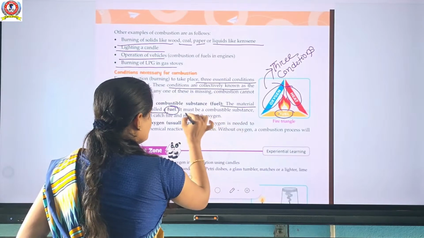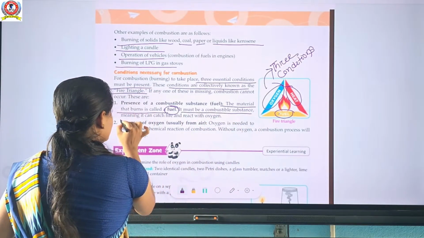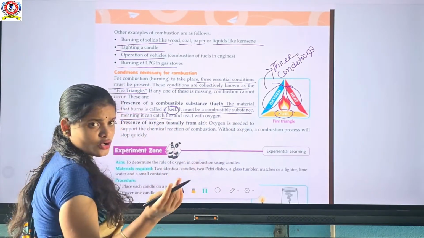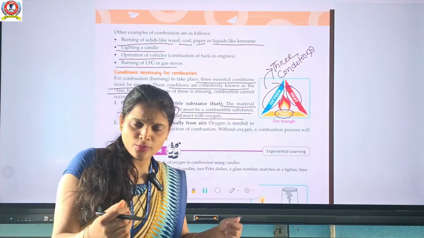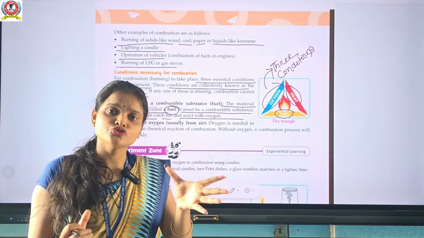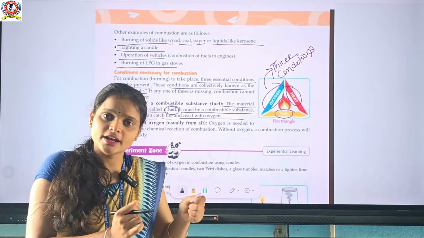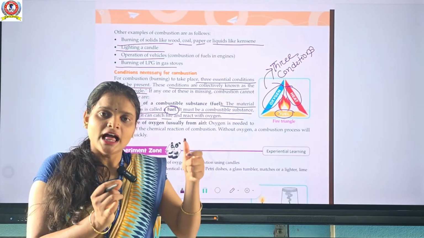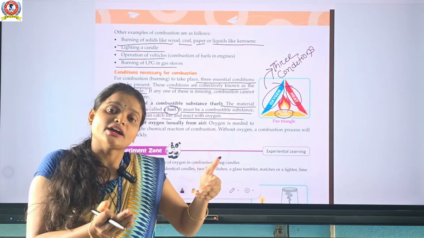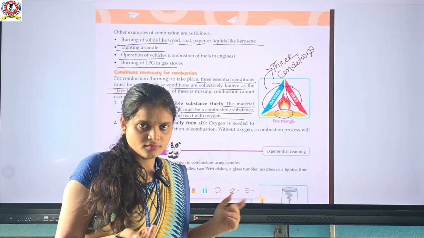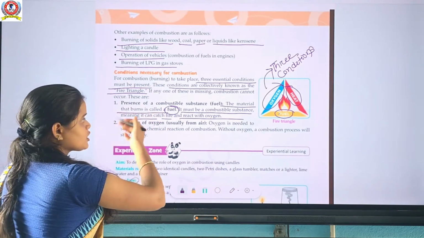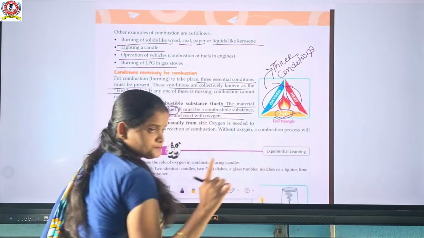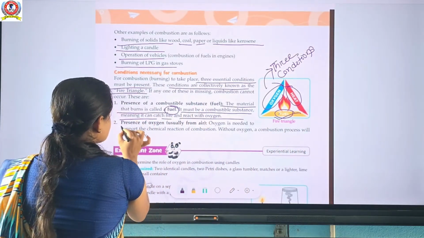It must be a combustible substance, meaning it can catch fire, yes or no, and it can react with oxygen. When you burn paper, paper is a combustible substance because you are burning it; it can catch fire and react with oxygen. The first is the combustible substance, meaning fuel. The second is the presence of oxygen.